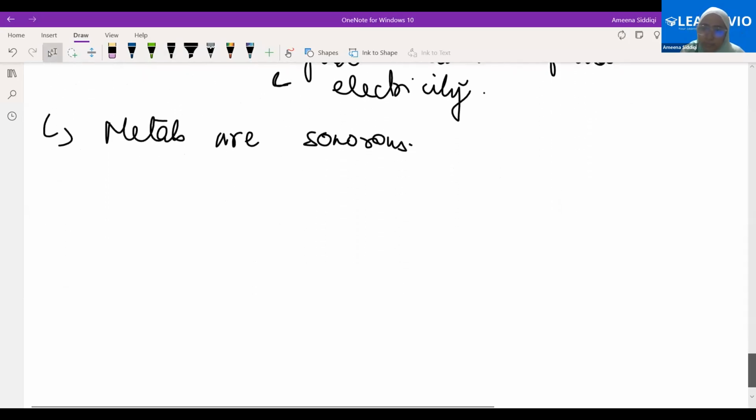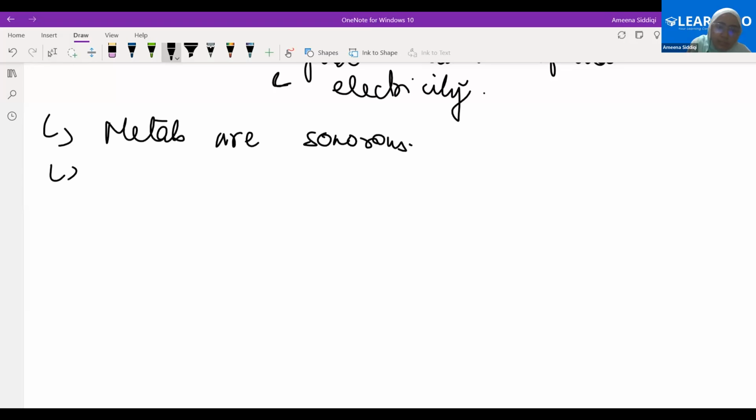Ma'am, their melting point is very high. The melting and the boiling points of metals are generally high. Good point. They are sonorous. I was referring to what is sonorous. Sonorous means if a metal is beaten, it will produce a specific kind of sound, a ringing sound. That is the property of sonorous.